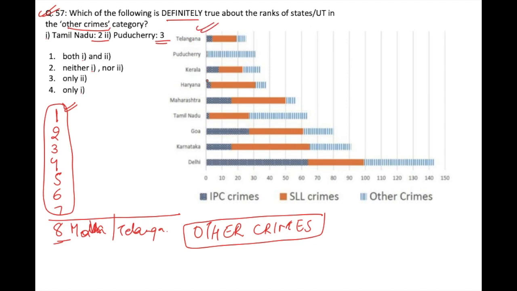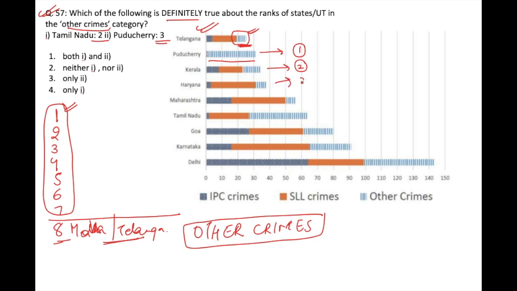in the bar graph. So first of all, let's see at the bar graph of Telangana, the other crimes bar graph. So from this you know that Puducherry will be above this. The rank of Puducherry will be above the rank of Maharashtra and Telangana, because the other crime graph here is very large than this one. Similarly for Kerala, this is the second state.